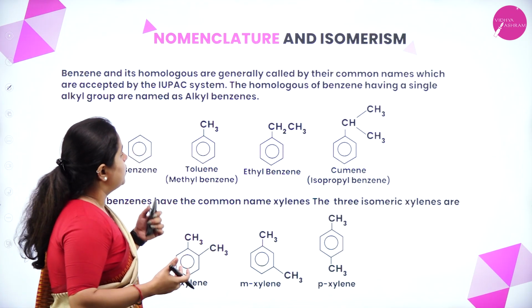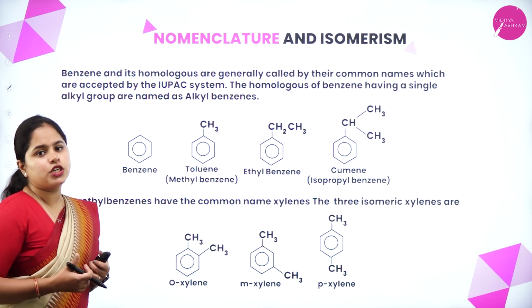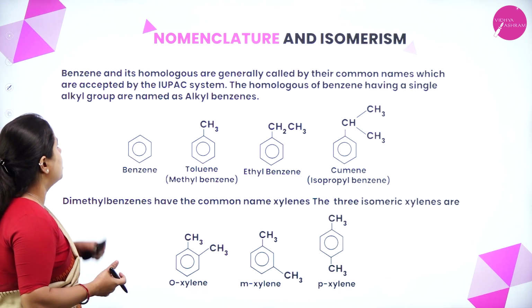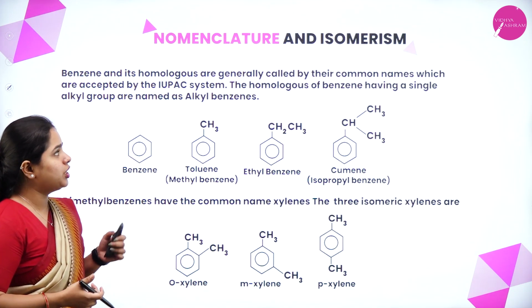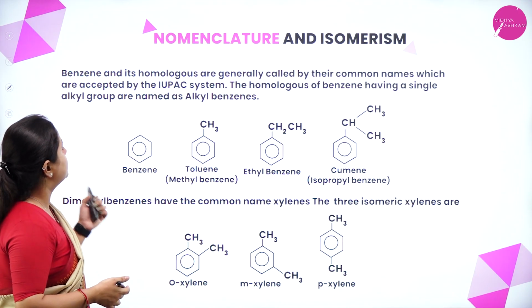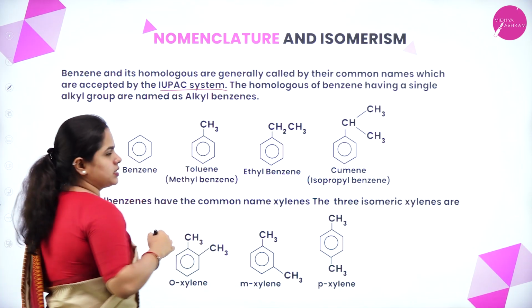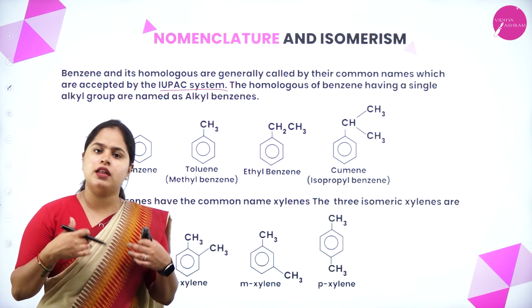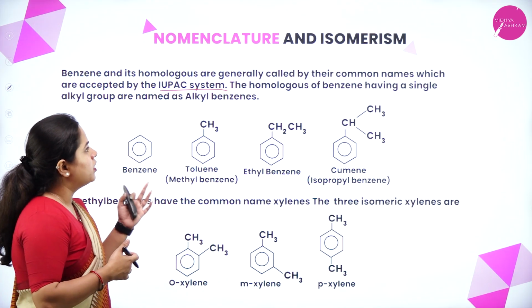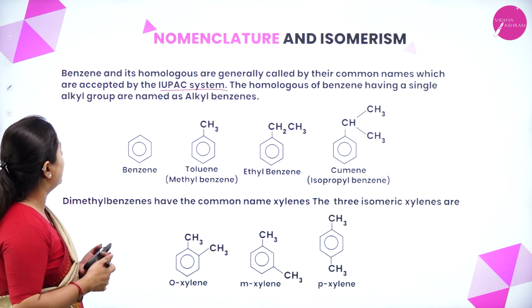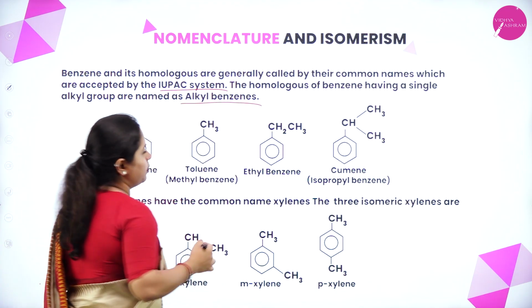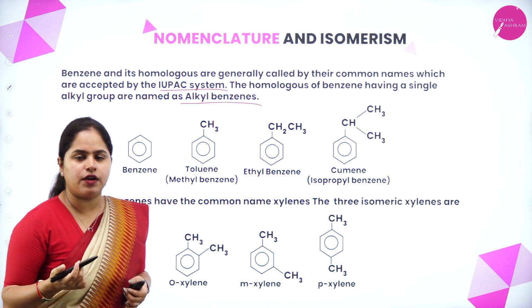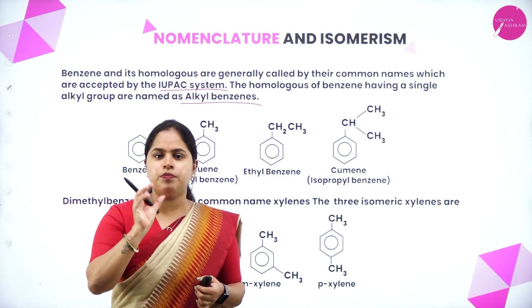Okay, so now let's understand the nomenclature and isomerism in aromatic compounds. Benzene and its homologues are generally called by their common names which are accepted by the IUPAC system. So their common names are also accepted by the IUPAC, so we can use the common names as well. The homologues of benzene having a single alkyl group are named as alkyl benzene. So this is the general way in which we have to name it.